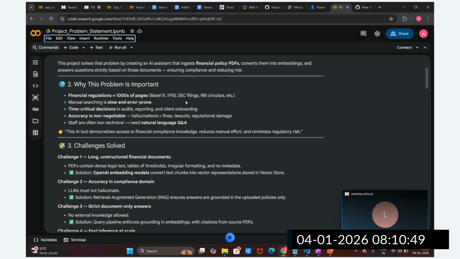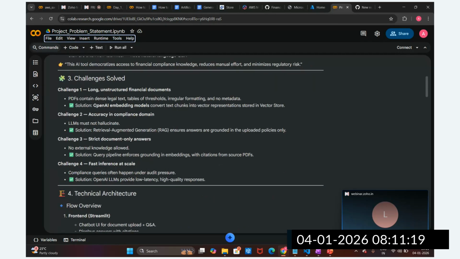If you search manually, it will take time. It is a slow process and error prone also. Sometimes we find the incorrect document. It is time consuming for audits, reporting, client onboarding. Sometimes we get an incorrect document, and then we get an incorrect result by referring to it. So this is the problematic situation, with fines, lawsuits or reputation damage. These are the challenges we need to overcome and are going to solve.